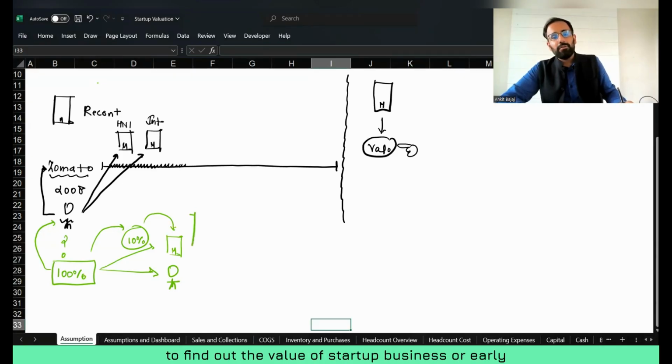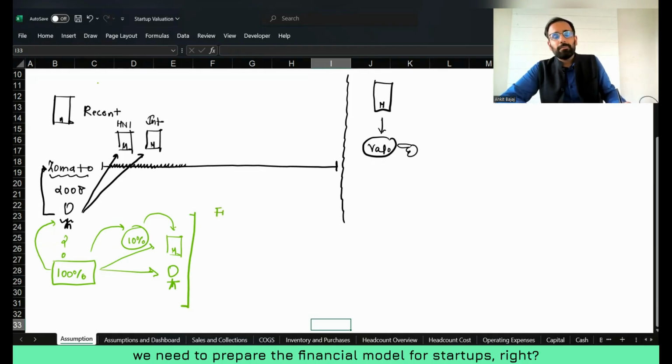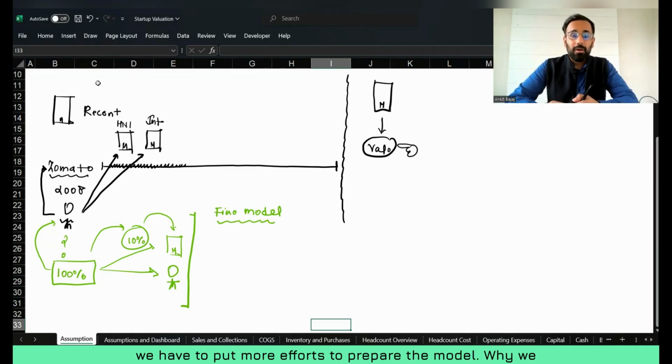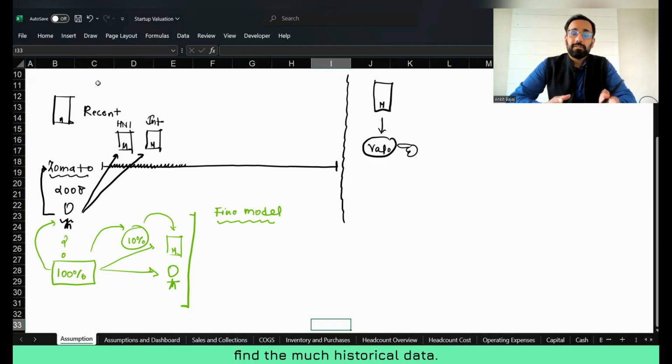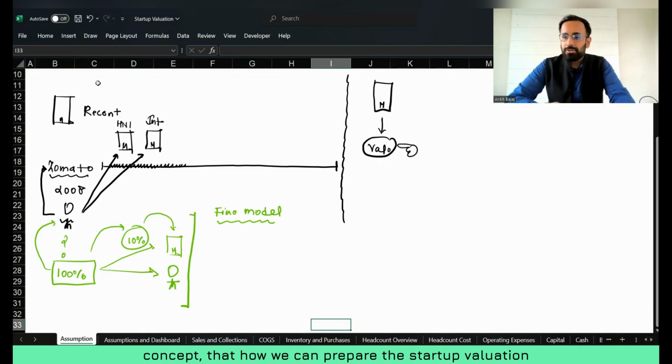To find out the value of a startup business or early-stage business, we need to prepare a financial model for startups. In the case of startups, we have to put in more effort to prepare the model, because you won't find much historical data. So we have to compute each and everything to find out the value of the business. Now we will start with this model. We will read the assumptions and read about the company, and automatically you will get more and more clarity about how we can prepare the startup valuation model.